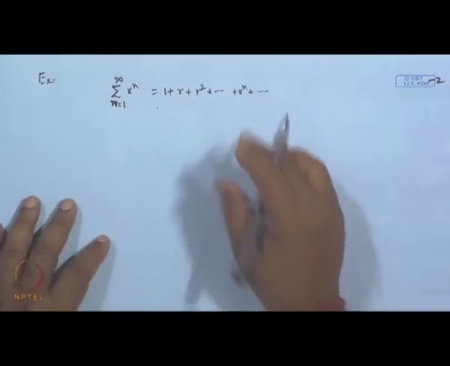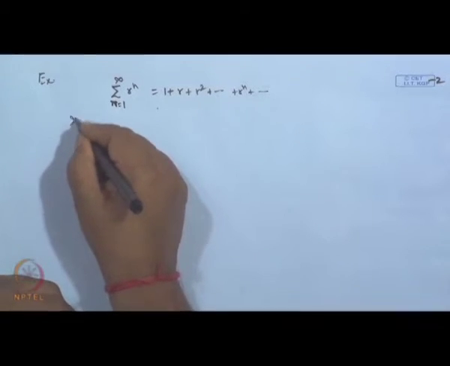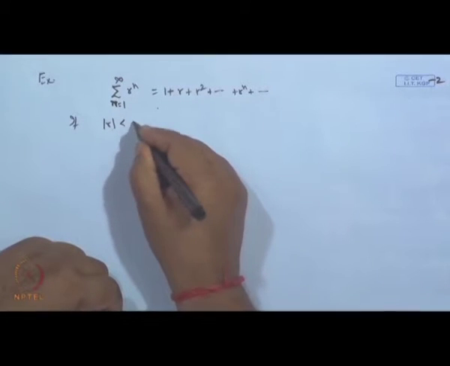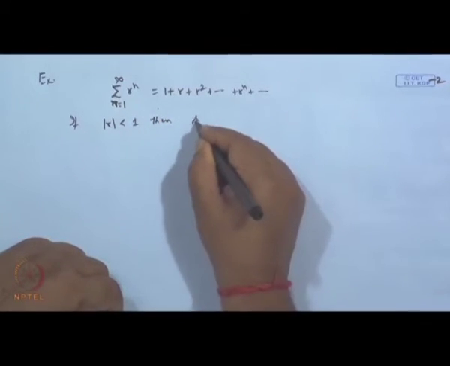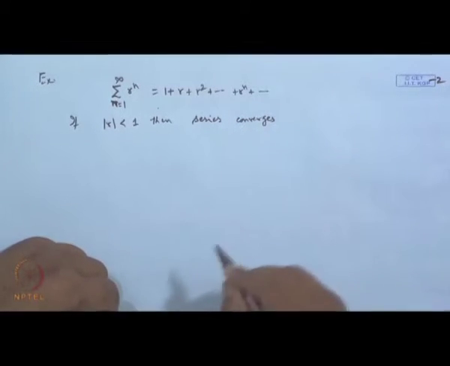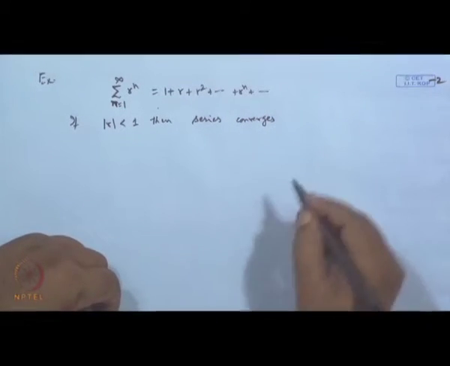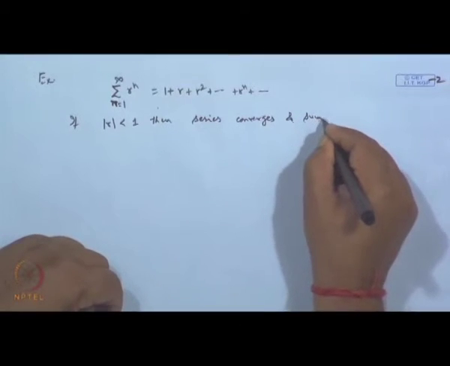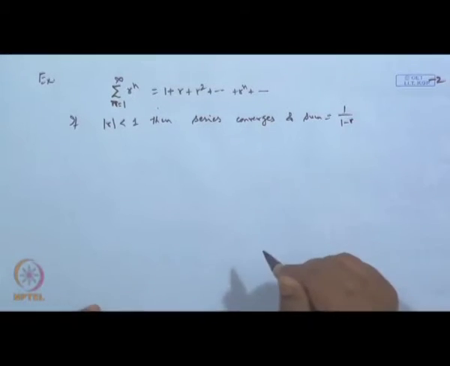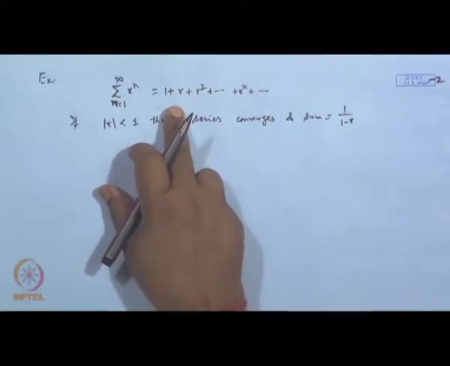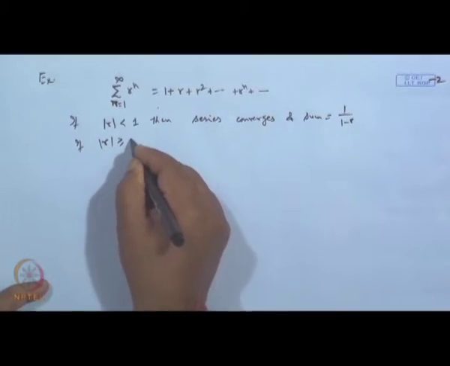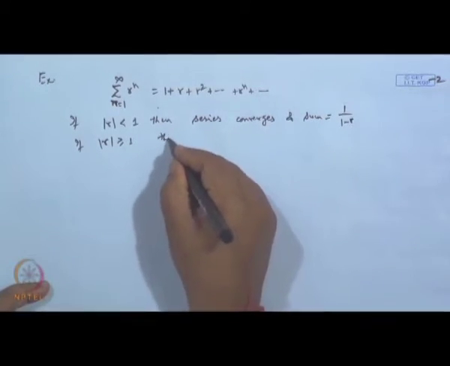Now, we claim if mod of r is strictly less than 1, then the series converges and the sum is equal to 1 over 1 minus r. But if mod r is greater than or equal to 1, then the series diverges.